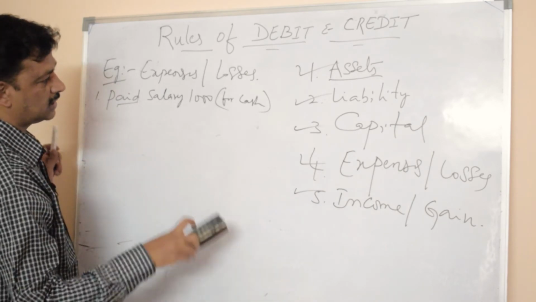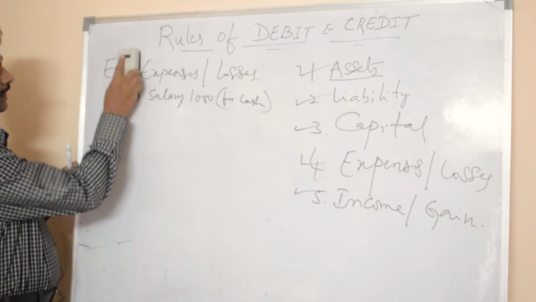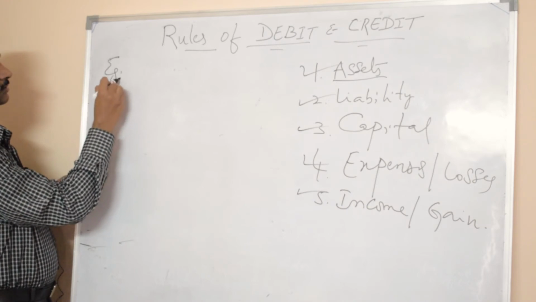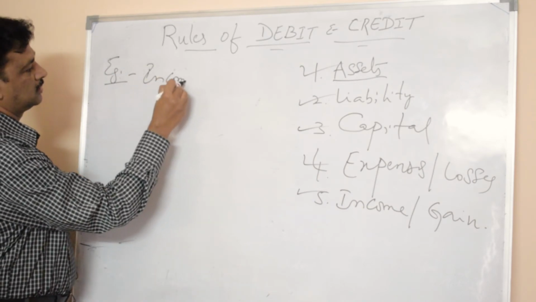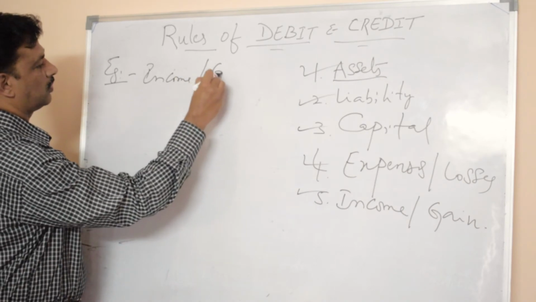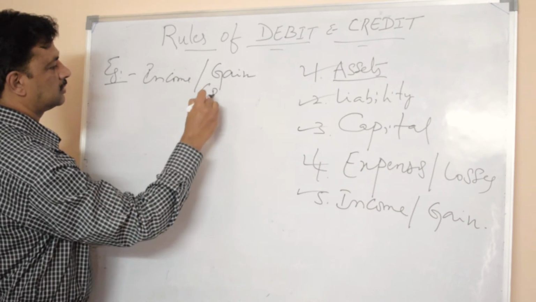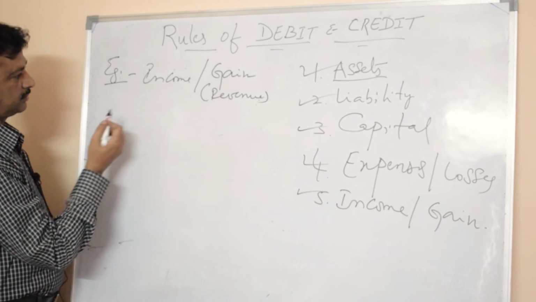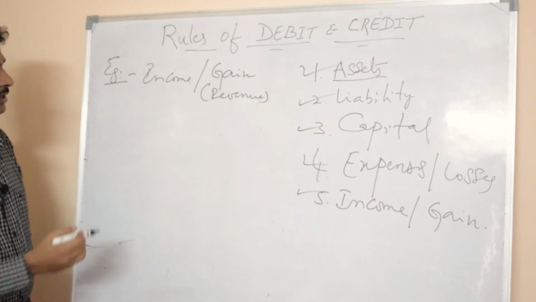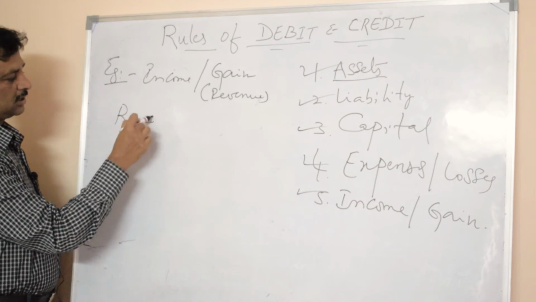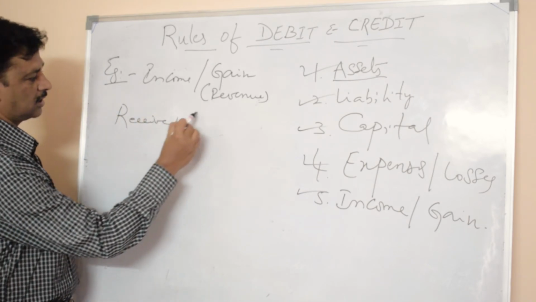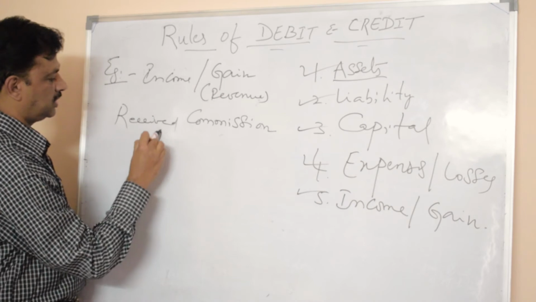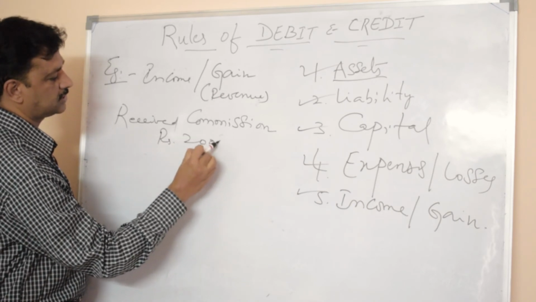So the next example is income and gain, also called revenue. The example is given in the problem like this: received commission rupees 2000.